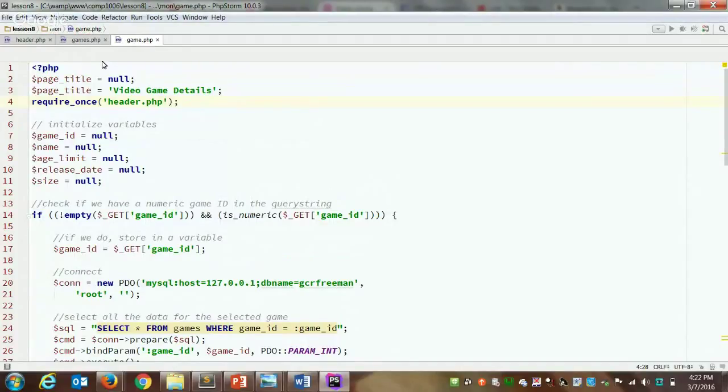So we have basically the same commands on these two pages. We have just a different title value for each one. One of them will say video game listings. The other page will say video game details. And again, if we look at this page in the browser, it's going to look exactly the same as it did previously. So there's no apparent difference to the end user. We're just saving ourselves some code.